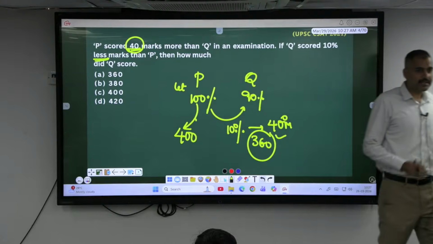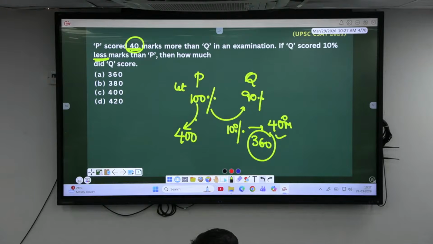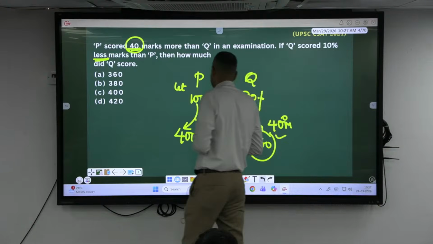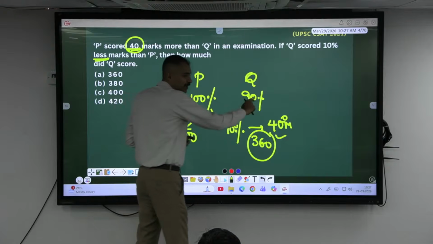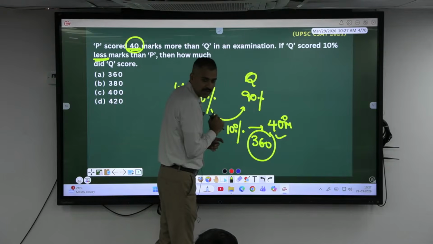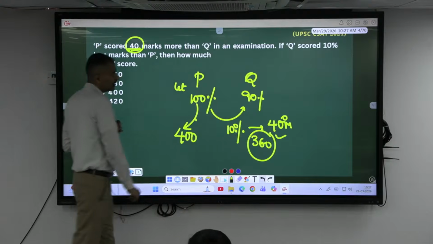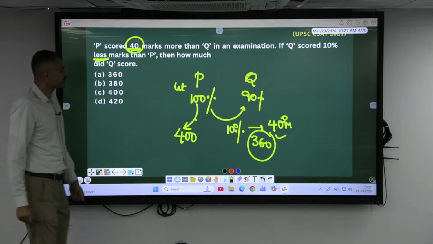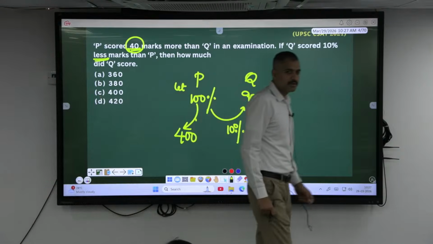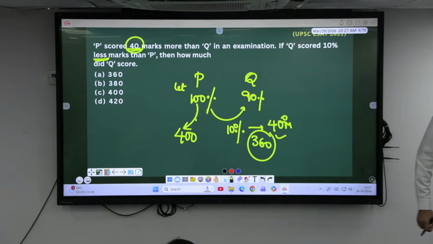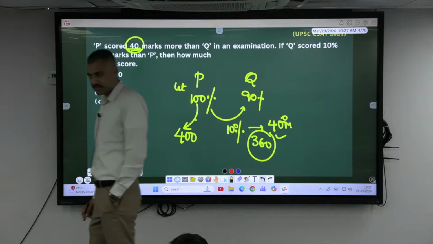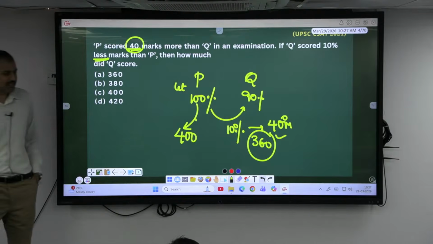Okay. So, the 10% difference which is given in the question is how many marks? 40 marks. Assume P as 100%, Q will be 90%. Or if you consider this as X percent, this will be what? X minus 10%. Rather than doing all this algebra, apply the arithmetic property. Any doubt here? Copy down the basic techniques. Conventionally you can do this one, but it takes a lot of time by assuming X minus 10% and taking the difference. Anyway, that's one and the same though.